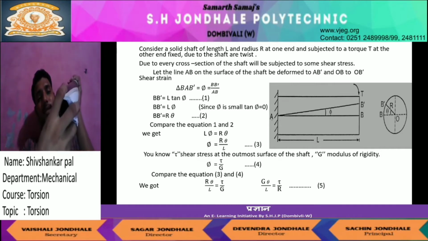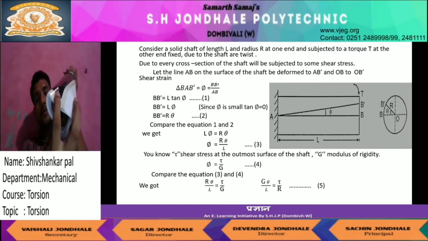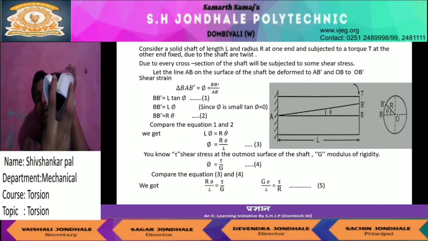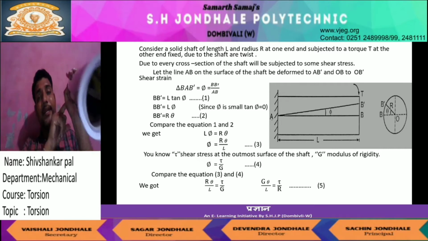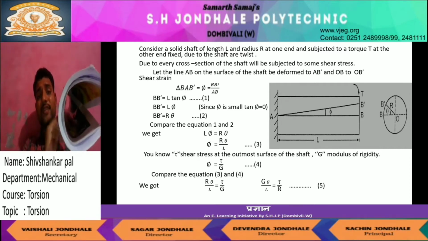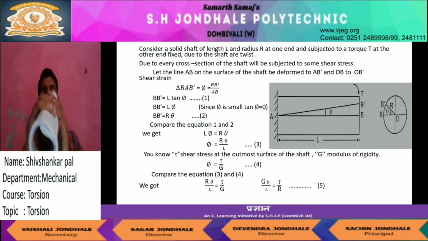Then you see the circular section twist. It will not maintain the circularity of the shaft because one end is fixed. When you do not fix the end, it will only revolve.